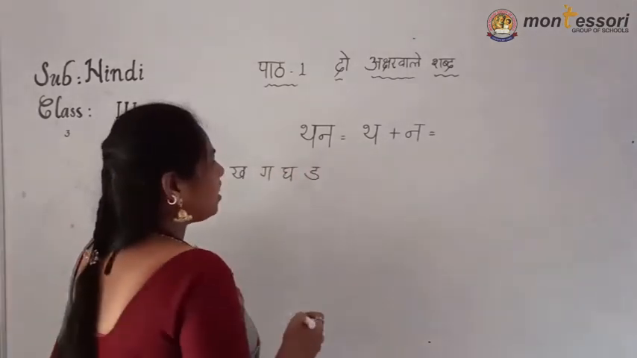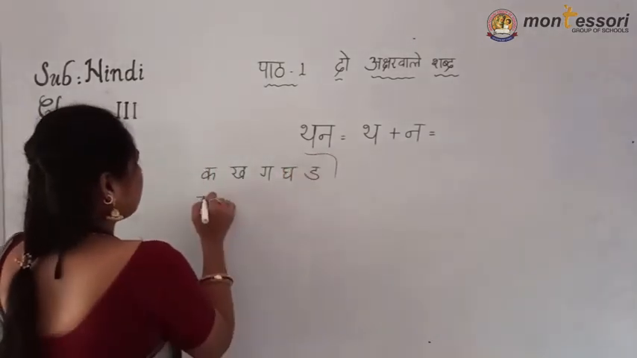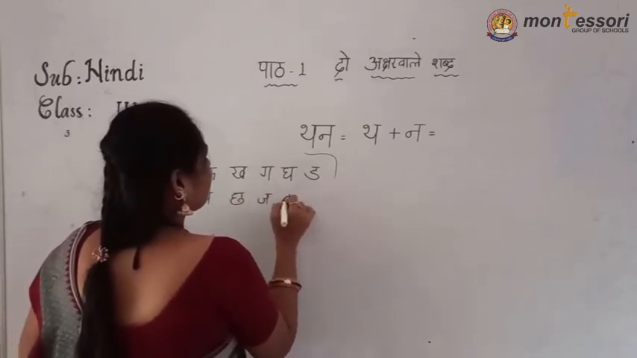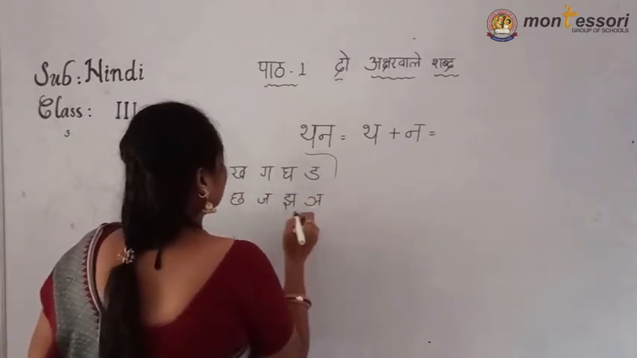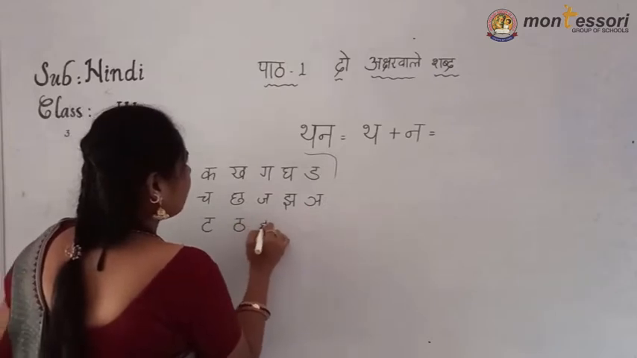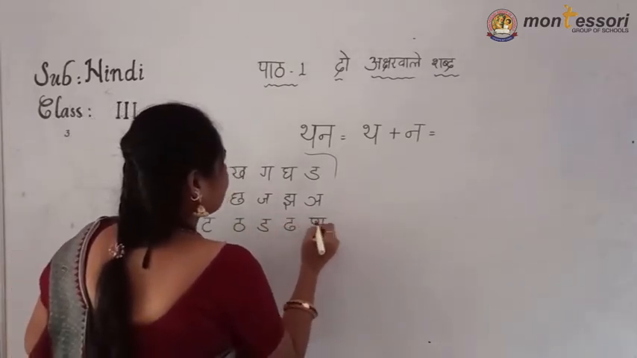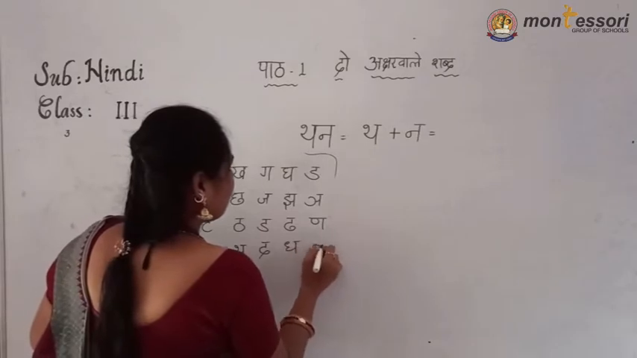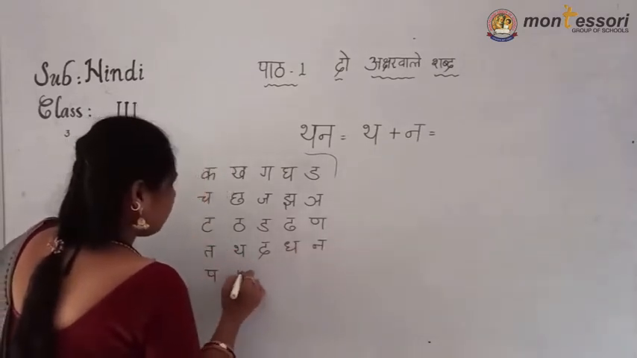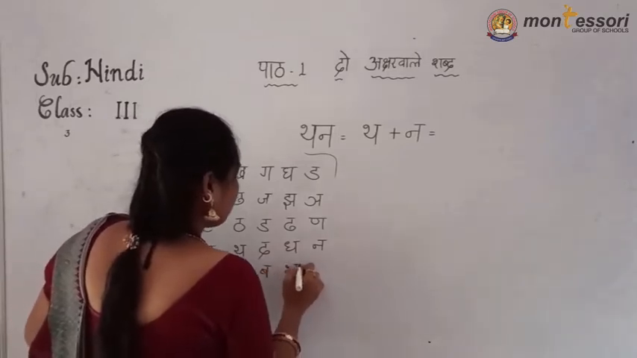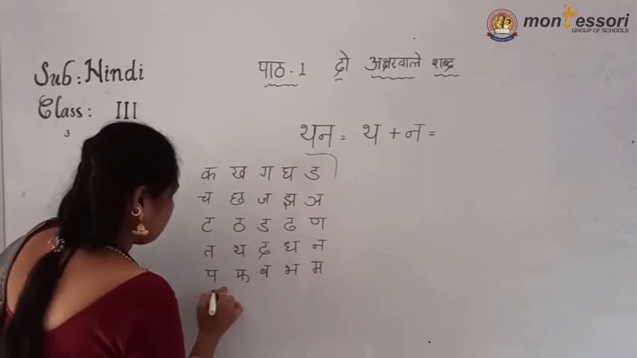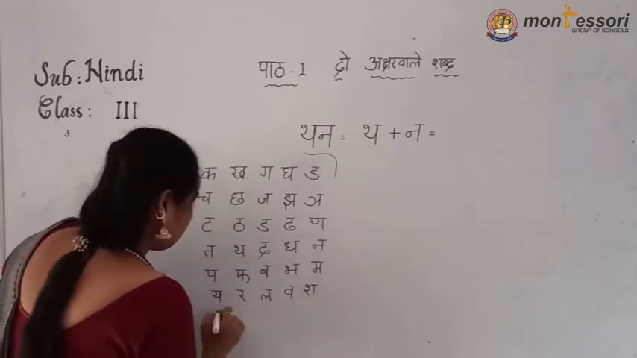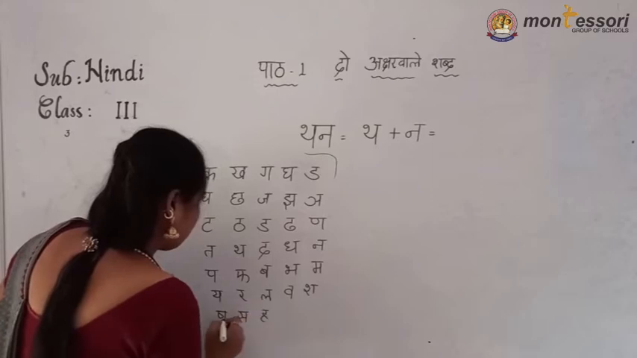Now: ka, kha, ga, gha, inya, cha, chha, ja, jha, ini, ta, tha, da, dha, ana, ta, tha, da, dha, na, pa, pha, ba, bha, ma, ya, ra, la, va, sha, sha, sa, ha.